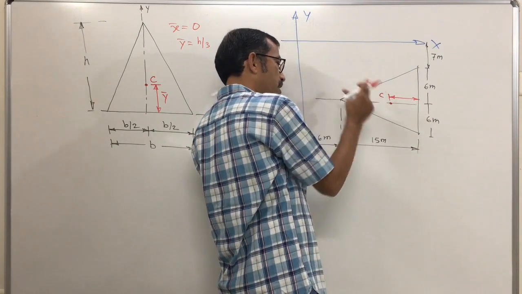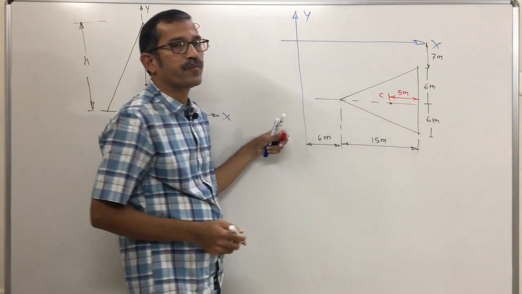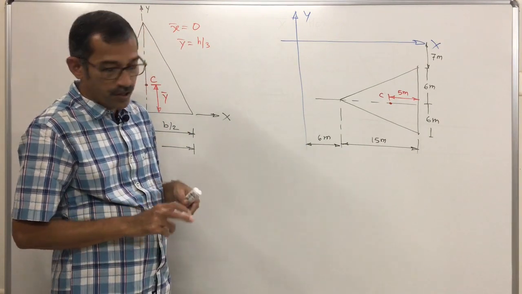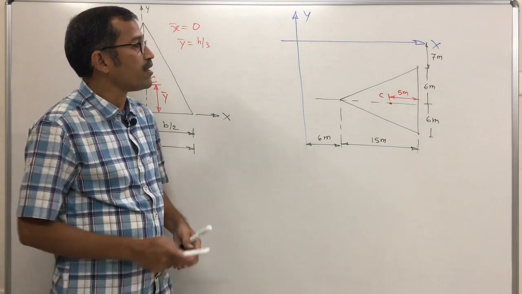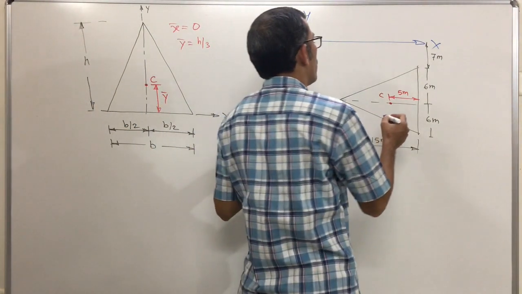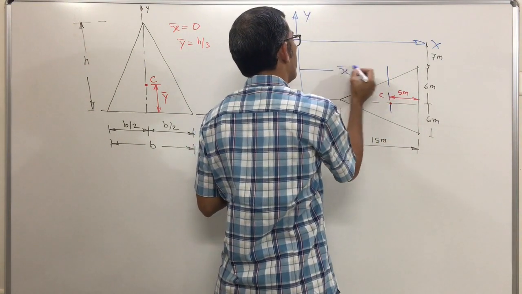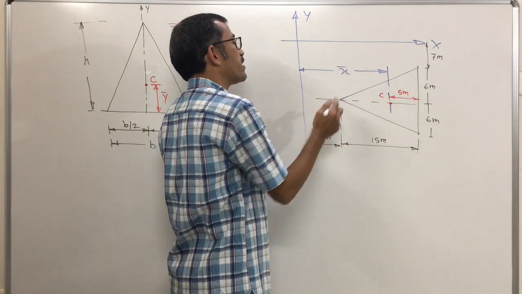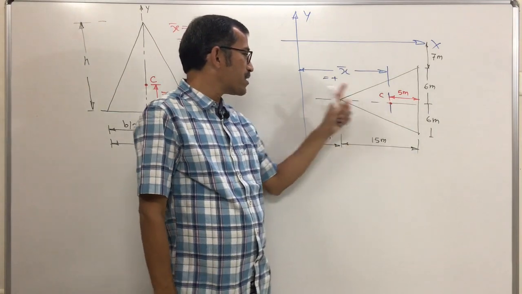What is the height of this triangle? 15 meter. 1/3 means how much? 5 meter. This is the distance from its base. But you have to find the position of the centroid, which means the distance of the centroid from the x and y axis. First, what is the horizontal distance of the centroid from the y axis? This is your x bar. It is on the right side of the y axis, so x bar is a positive value. Now you have to find this distance.